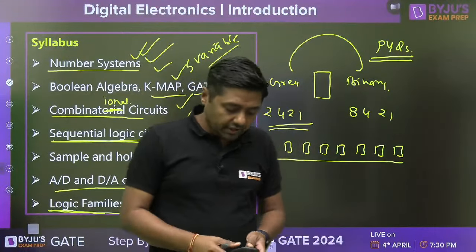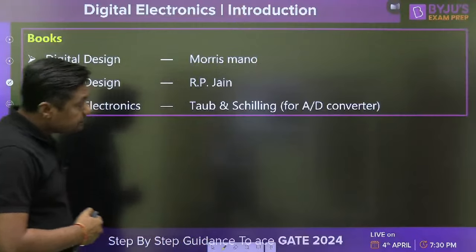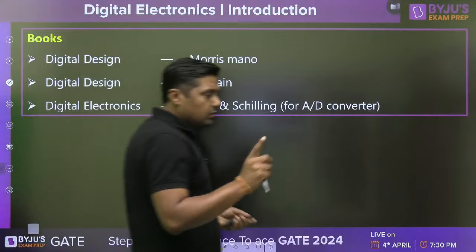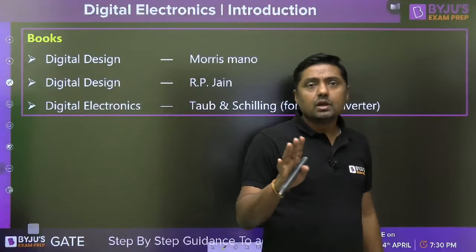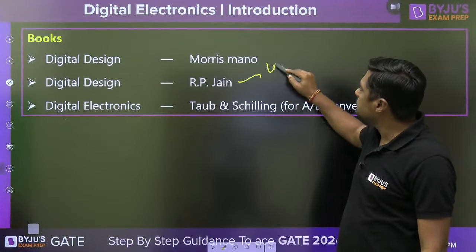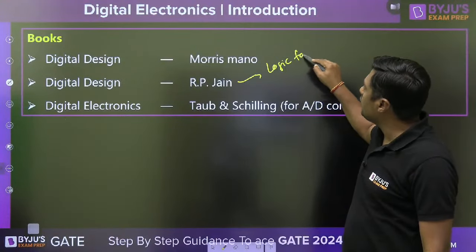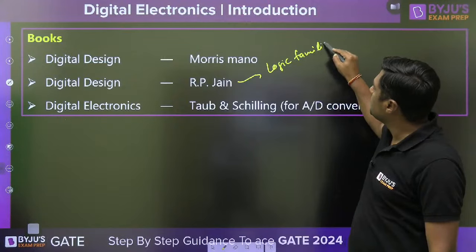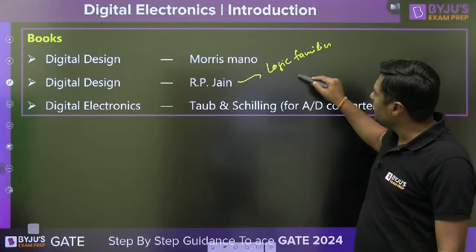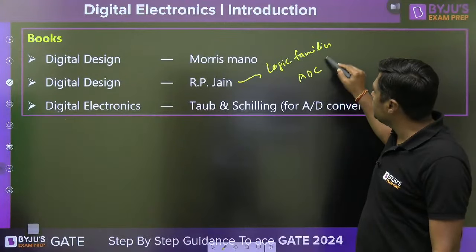Okay. Then guys, which are the important books? First, Digital Design by Morris Mano. There is one book, Morris Mano, Digital Design. And second book is what? RP Jain. This is for logic family. You can use this for what? Logic family. Or sometimes what? A to D, D to A converter. ADC, DAC.